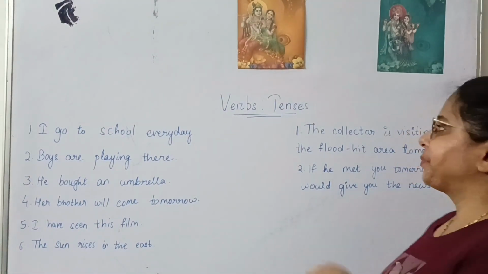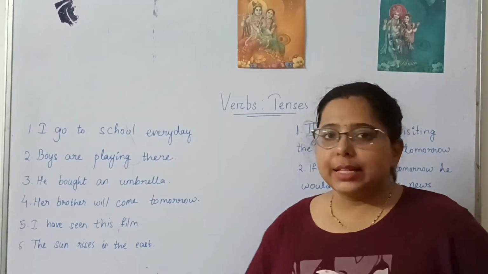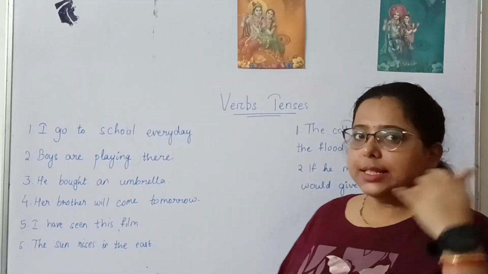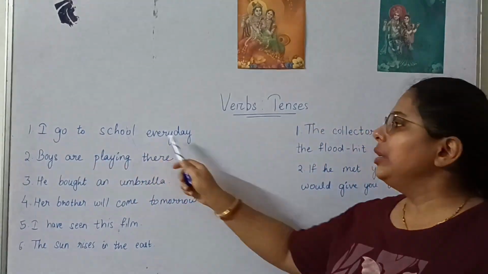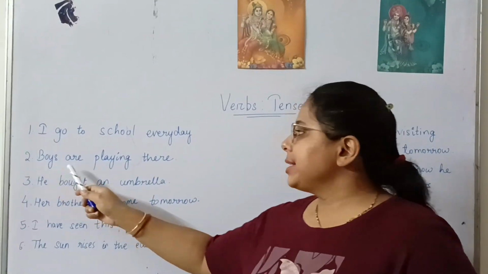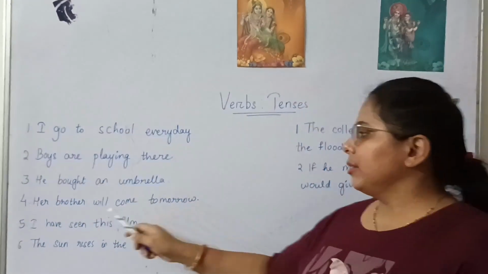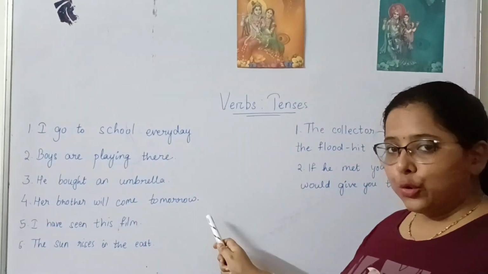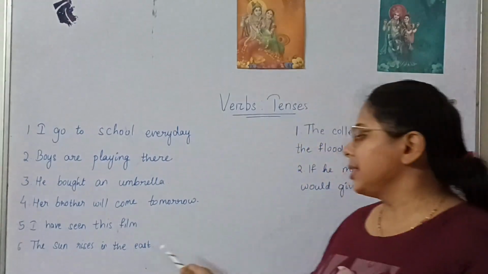Hello friends, today we are going to start with verb tenses. We will look into these sentences. Look carefully. First one is, I go to school every day. Boys are playing there. He bought an umbrella. Her brother will come tomorrow. I have seen this film. The sun rises in the east.